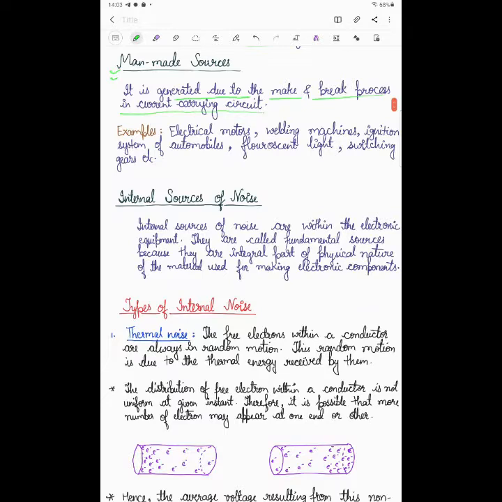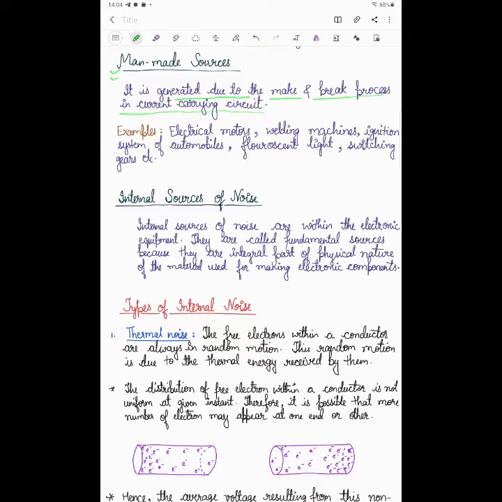Right? So I told you in the previous lecture that when a telephone line runs from the exchange to your home, and sometimes the cable becomes faulty, somebody will repair it. But due to some problem, a spark or ignition may occur at that joint, which creates the break process. That is actually the man-made source of noise. If the wire is not properly joined, noise may be produced in the communication. The signal cannot be proper between the exchange and your phone.